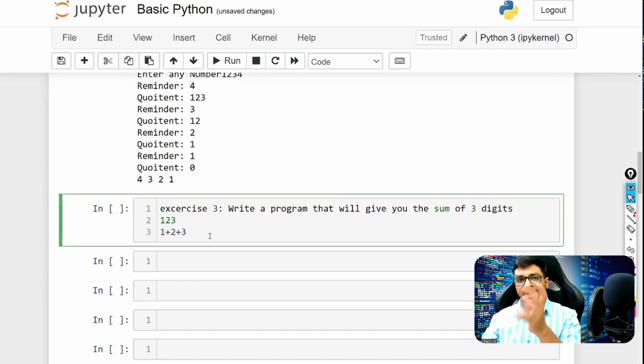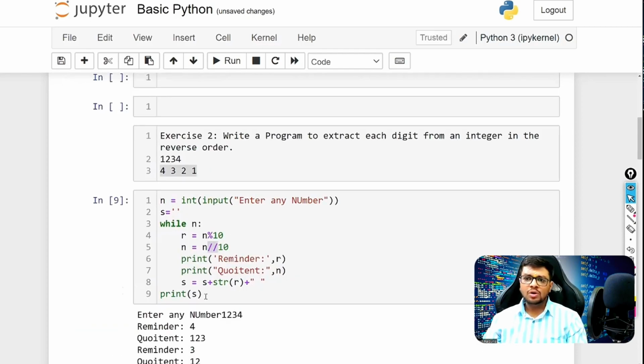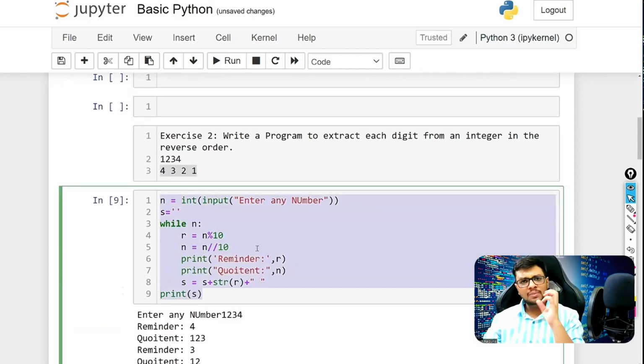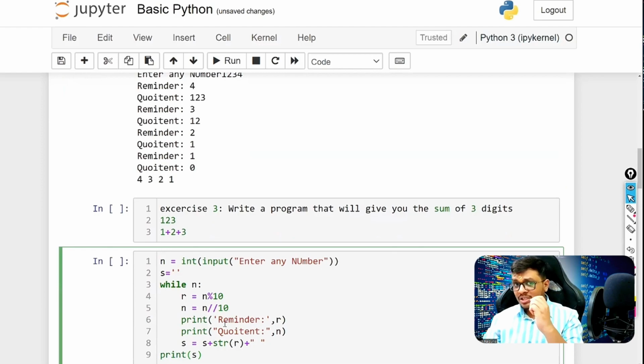Now let's try to do this again. The same program, the same logic we can use. Just keep that in mind. It gives you individual digits like 4 3 2 1. You would get the individual digits here. So now you can add that very simply. Your task is done. See, if you understand the logic, you can solve any problem with the same type of logic.